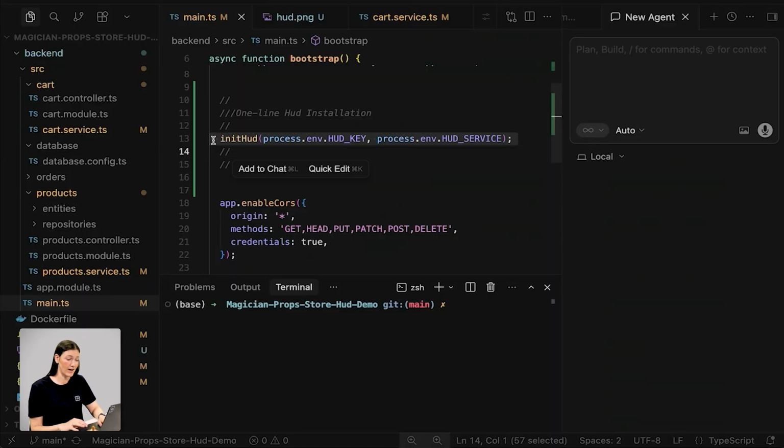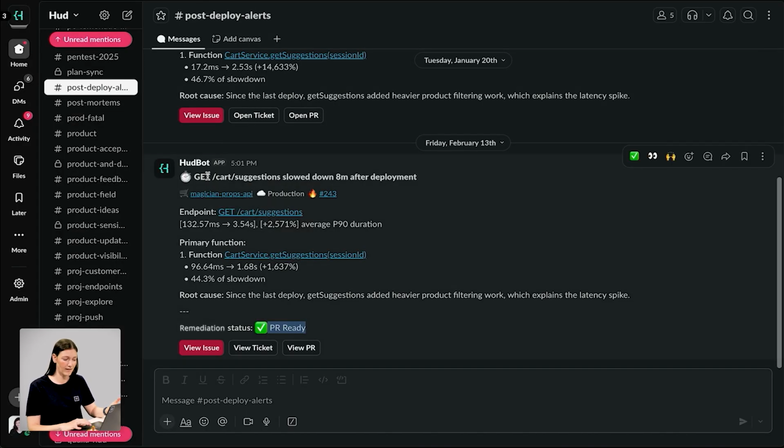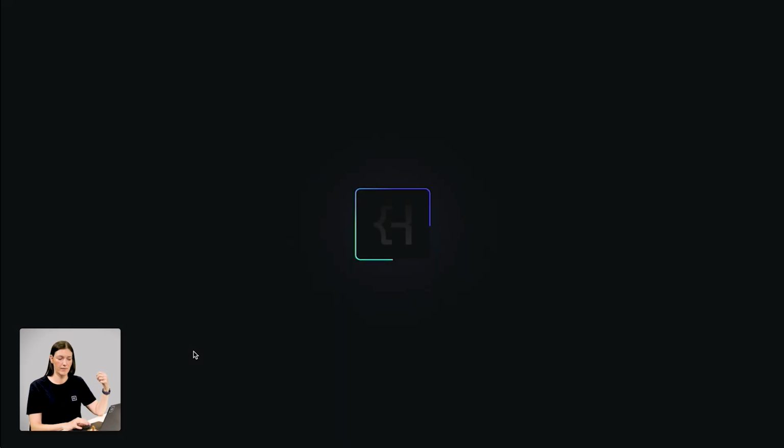So this is how you install HUD. One line, one time, that's it, zero maintenance. And a few hours later, I might get an alert like this, saying that the suggestions endpoint slowed down 8 minutes after the deployment. I can see that this endpoint that used to take 100 milliseconds is now taking 3.5 seconds, which is pretty bad. And no one had to manually configure any threshold for this to happen. The alert also comes with the primary functions for the root cause and a PR that's already ready for me to review. But let's go and look at the issue to understand the data better.